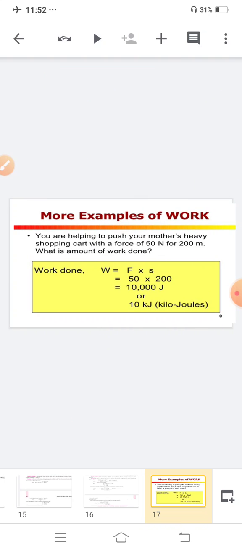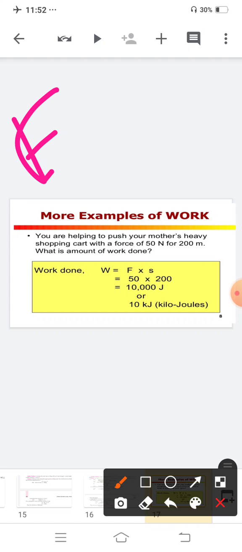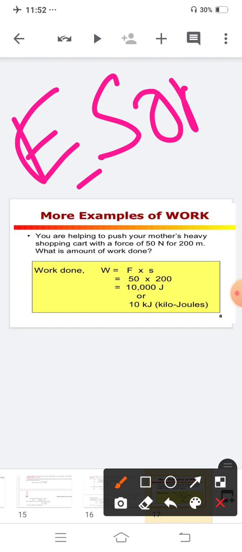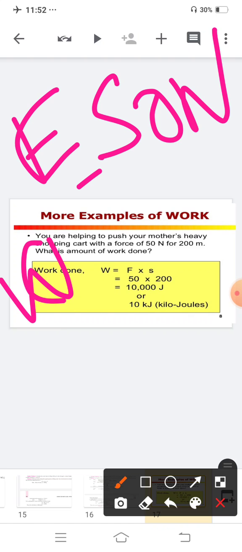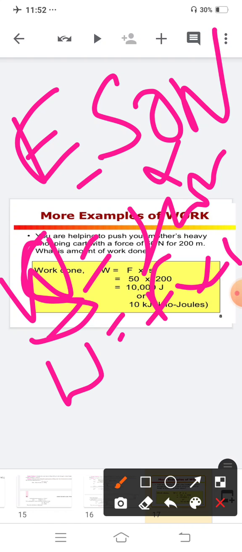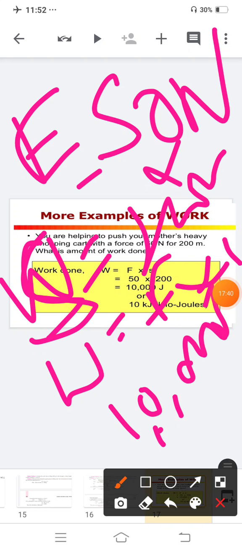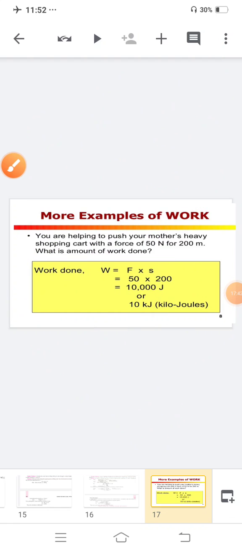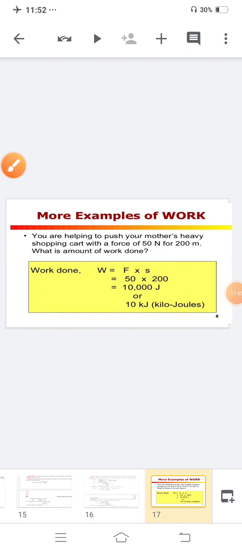Some more examples are here. You are helping to push your mother's heavy shopping cart with a force of 50 Newton for 200 meter. What is the amount of work done? We know the force F is equal to 50 Newton and S is equal to 200 meter. W is equal to F into S. So 50 times 200 is equal to 10,000 joule, or 10 kilojoule.